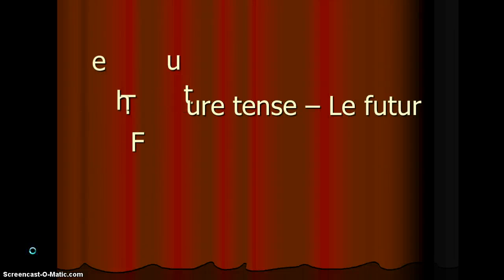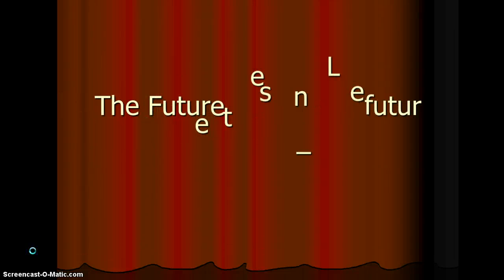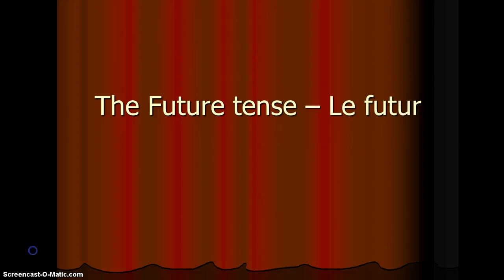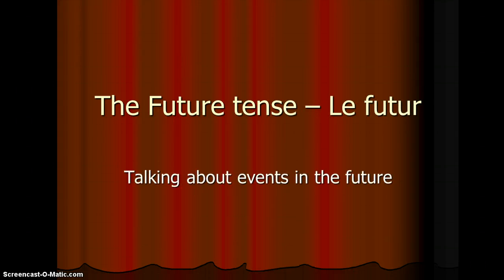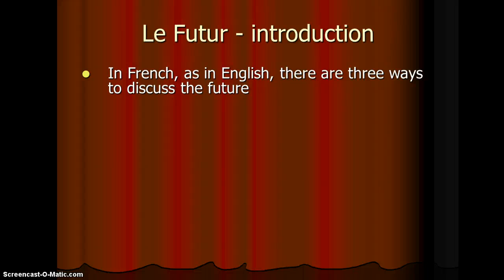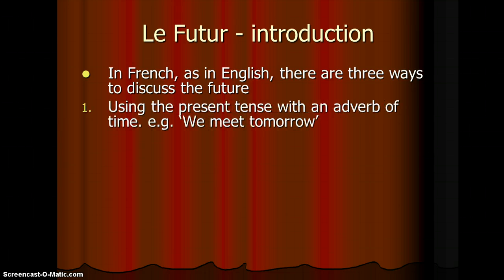In this session, we're going to look at le futur, the future tense, and we're going to look at all the ways of talking about events in the future. Now, one thing to know is that in French, just like English, there are three ways of talking about the future. The first of these is using the present tense with an adverb of time. For example, we meet tomorrow.